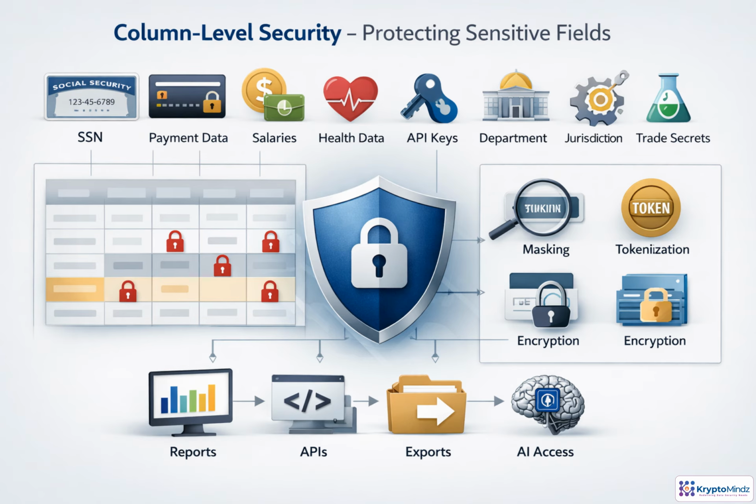Column-level security protects the most sensitive fields without hiding the entire record. A support user might need a customer's name and case notes, but not their social security number or account balance. Finance may see balances, compliance may see regulated identifiers, and an AI assistant may receive only masked or tokenized values. The key is consistent enforcement everywhere data travels: queries, dashboards, exports, APIs, logs, and model context windows.